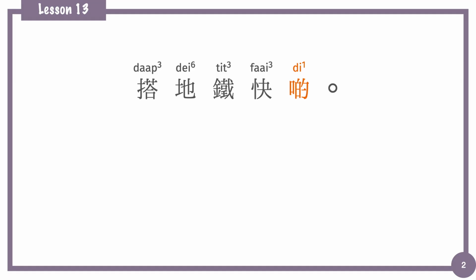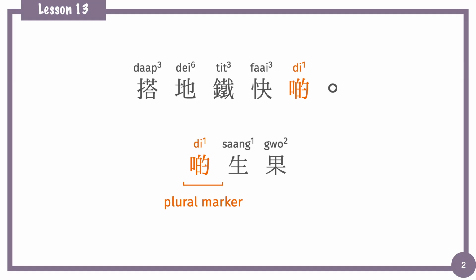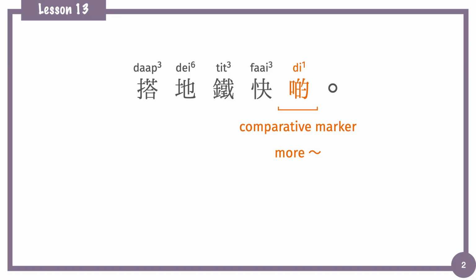In lesson 11, we talked about using 啲 as the plural marker when the amount of objects is more than one item. Then we can use 啲 as the measure, or as the demonstrative pronoun. And in this lesson, we'll use 啲 as the comparative marker, added after the adjective. The sentence pattern will be adding the topic first. The topic is the things that we are going to compare, and then adding the adjective directly after the topic, and add 啲 after the adjective.